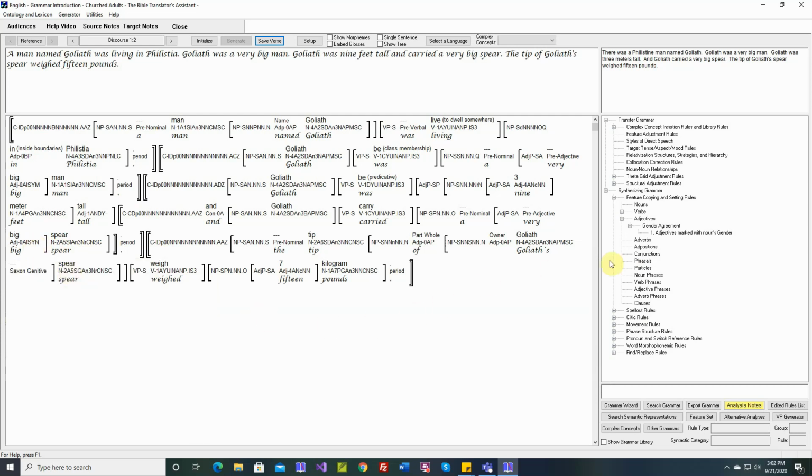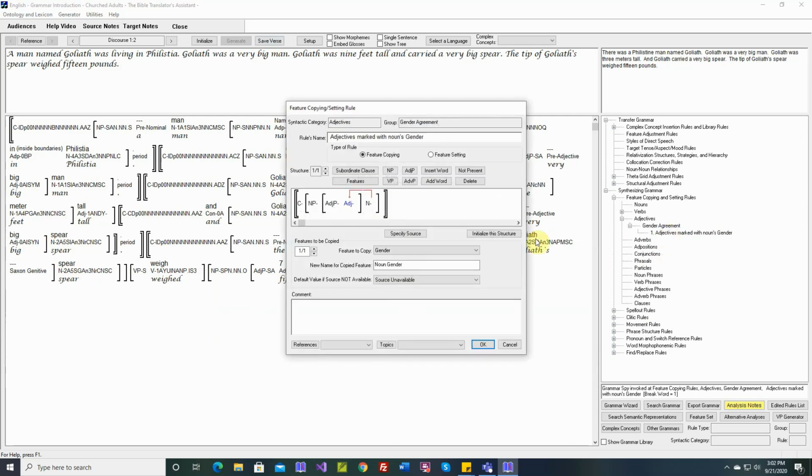I want to make one comment here. Feature copying rules don't have on-off checkboxes like all of the other rules. The reason is because all of the subsequent rules are dependent on these features. If you were to turn these rules off, then all of the subsequent rules need to be updated. All their features need to be shifted. So there's no on-off checkbox.